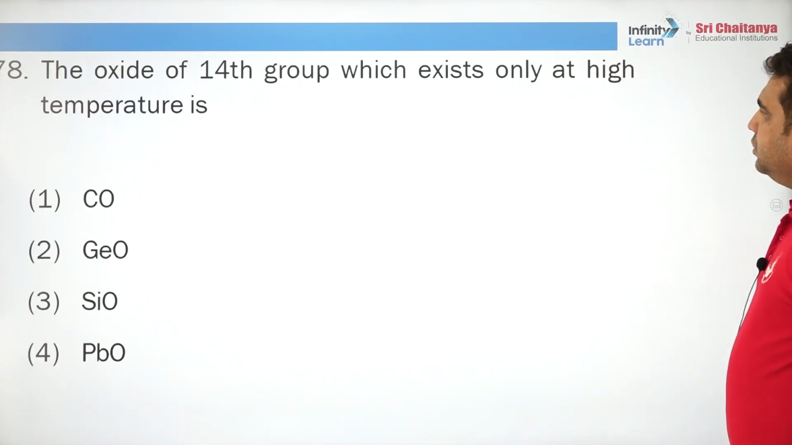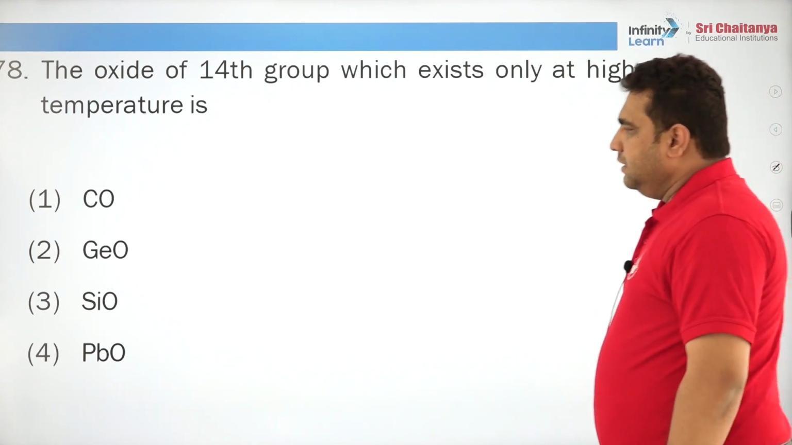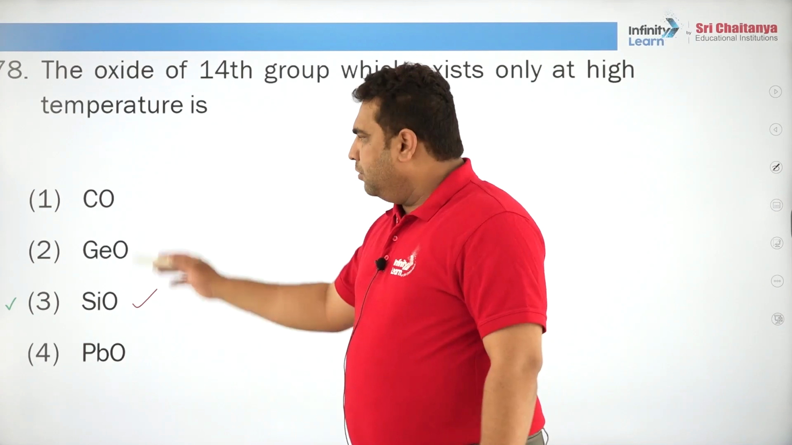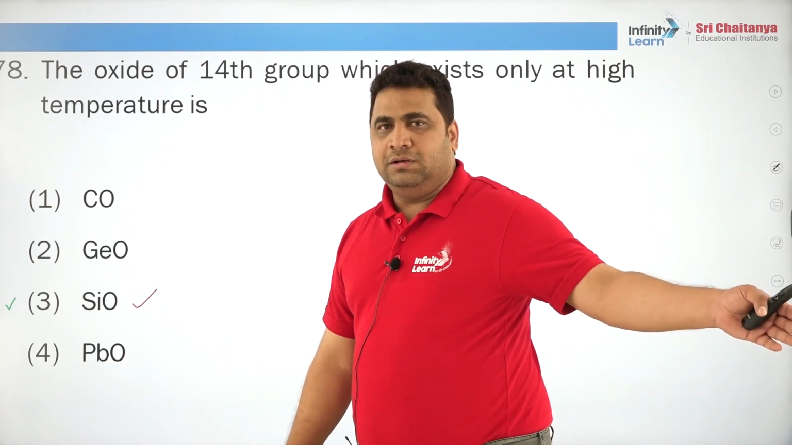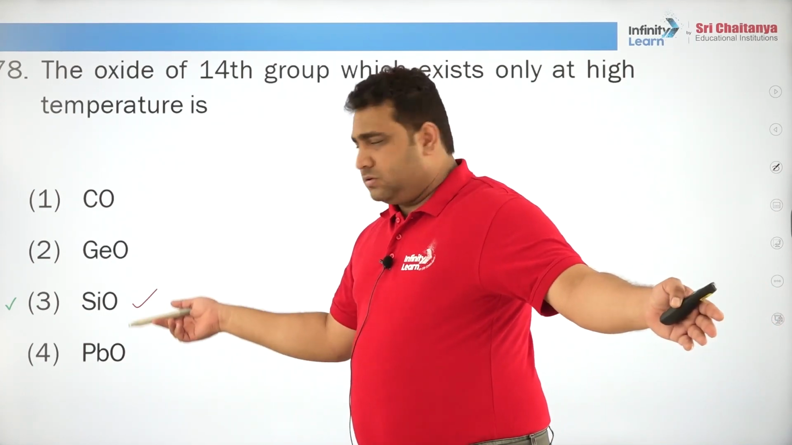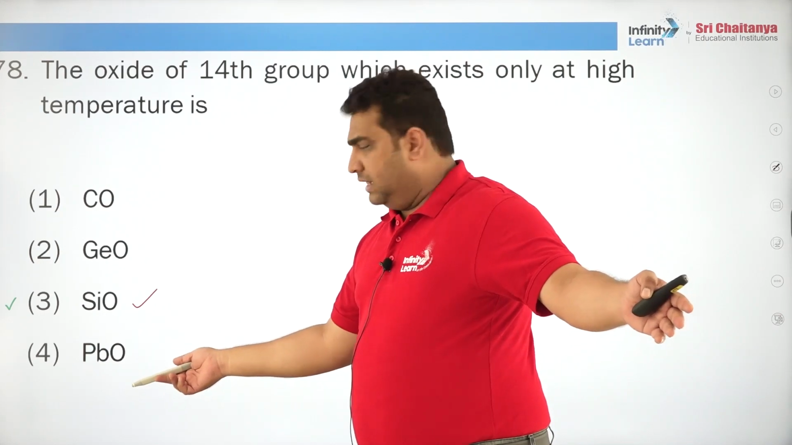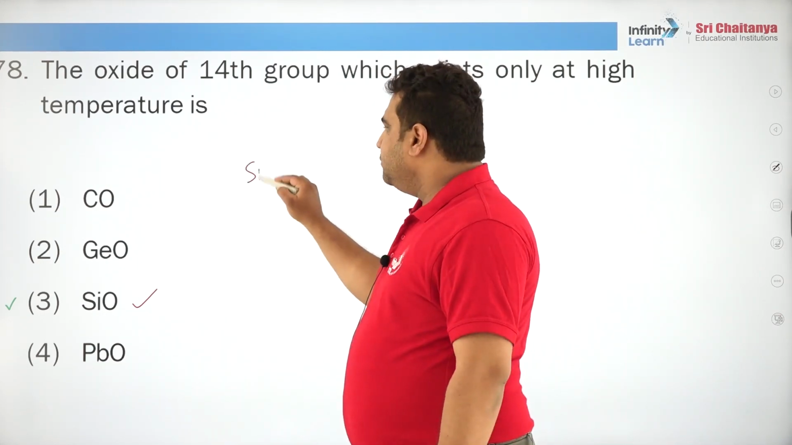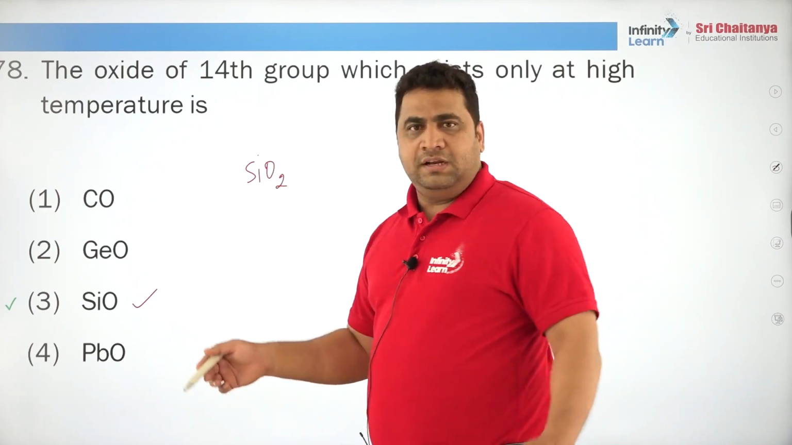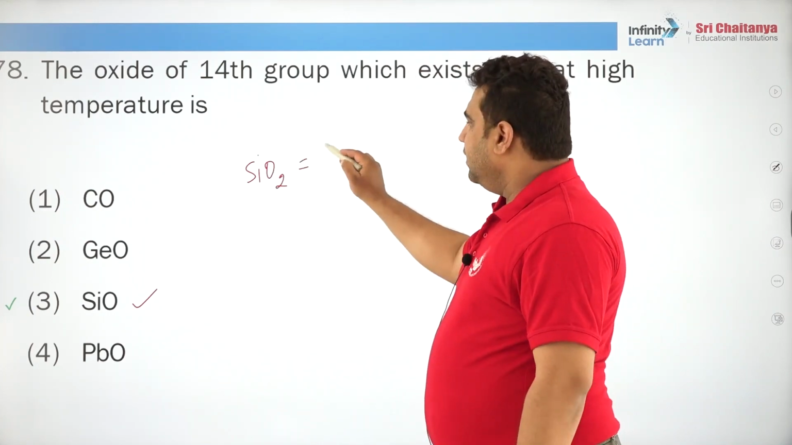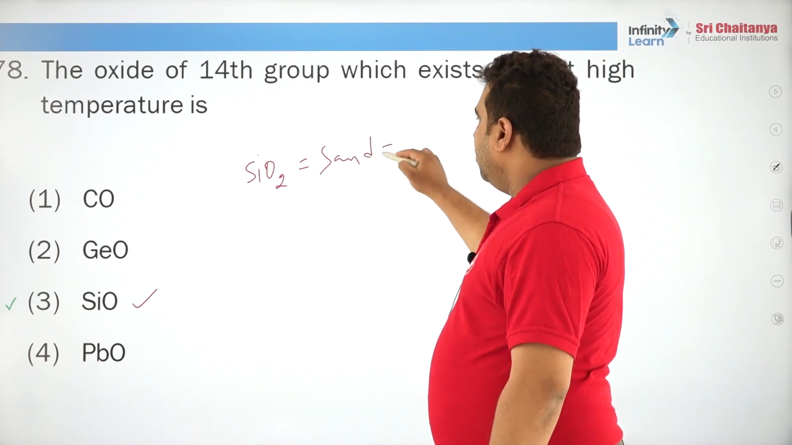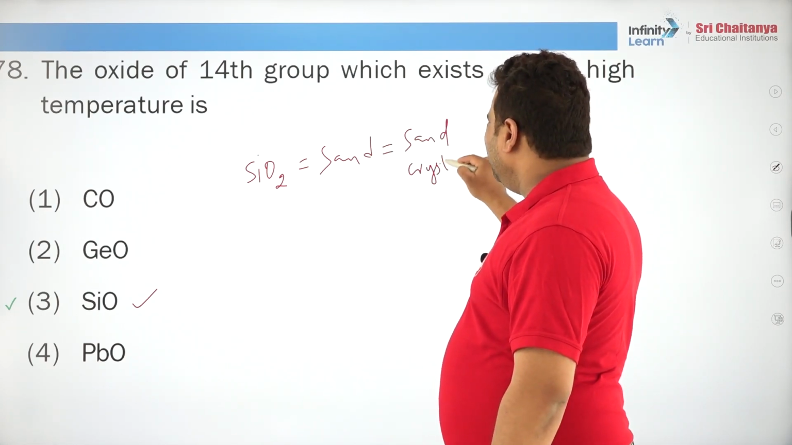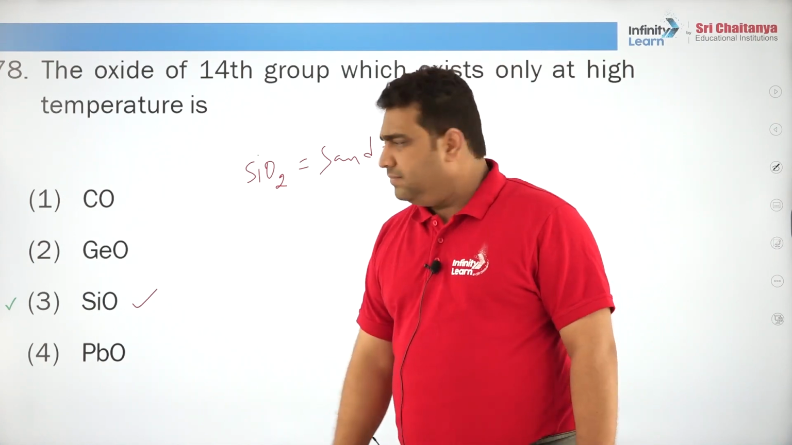The oxide of group 14 which exists only at high temperature is silicon oxide. Carbon monoxide is available on the road, high pollution. Germanium oxides are available, lead oxides are available, litharge what we call. Silicon dioxide is present at room temperature in nature, and generally we call it in local language sand or sand particles or sand crystals, quartz, many names are there, will not go in that direction.